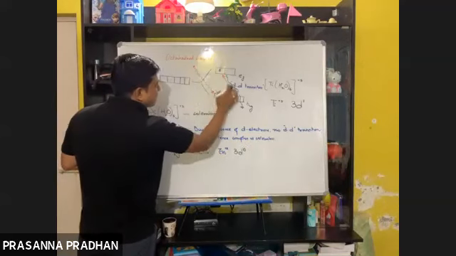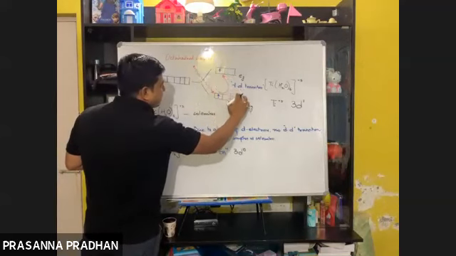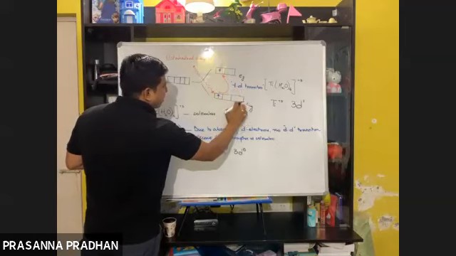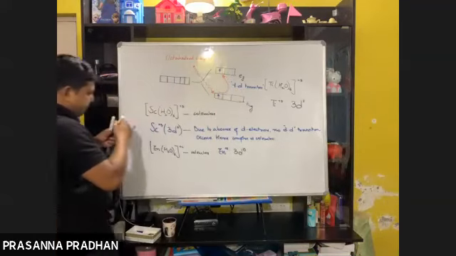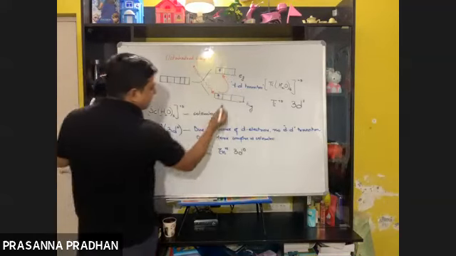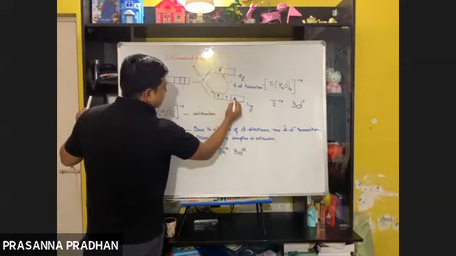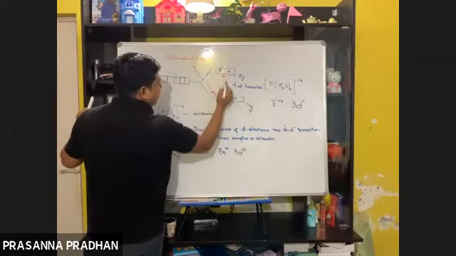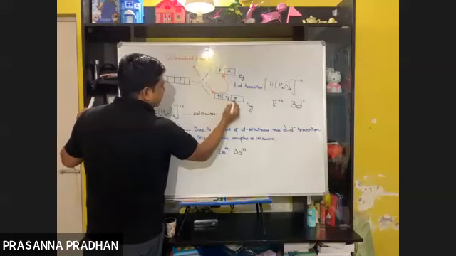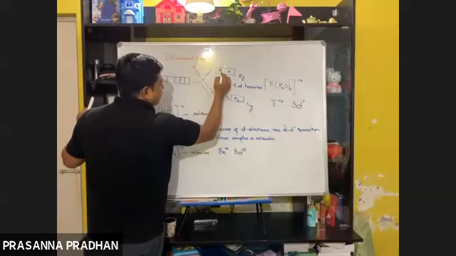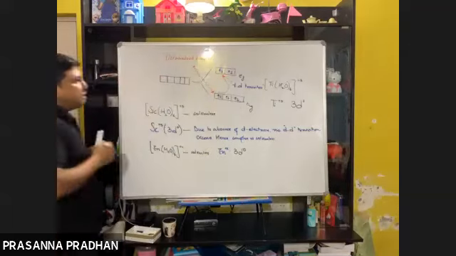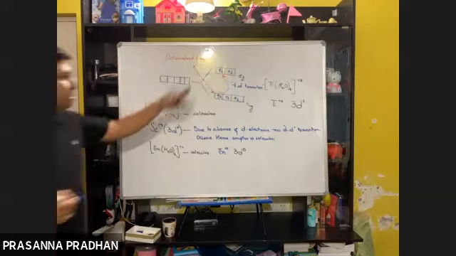3d10 means we have this situation: 1, 2, 3, 4, 5, 6, 7, 8, 9, 10. Now you tell me, can d-d transition occur here?